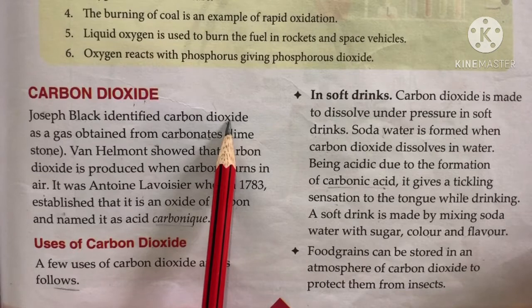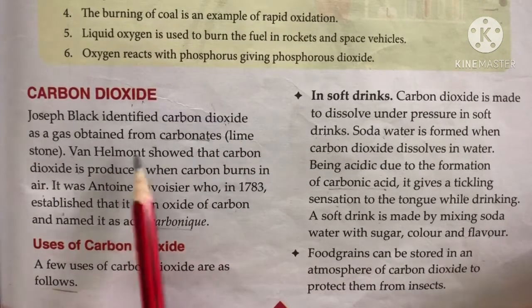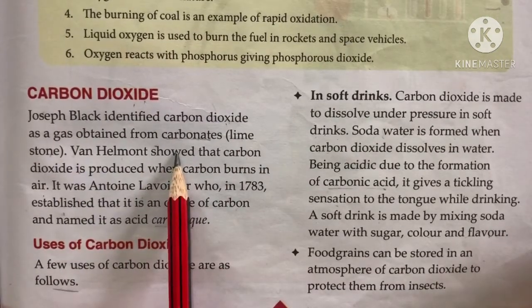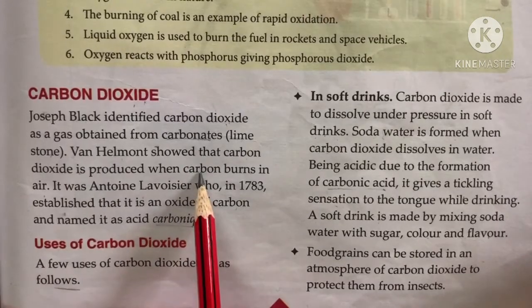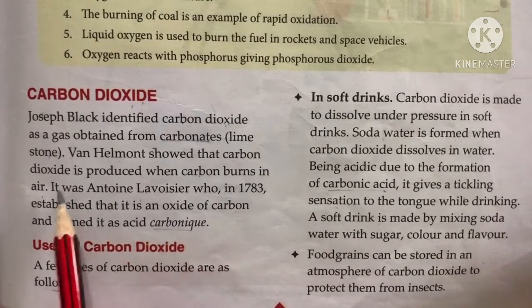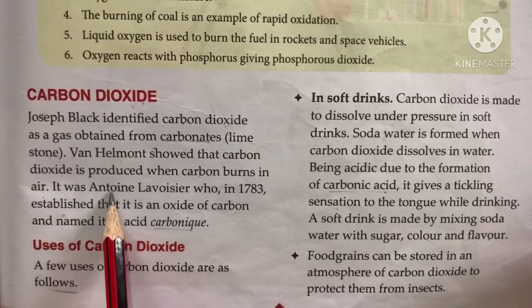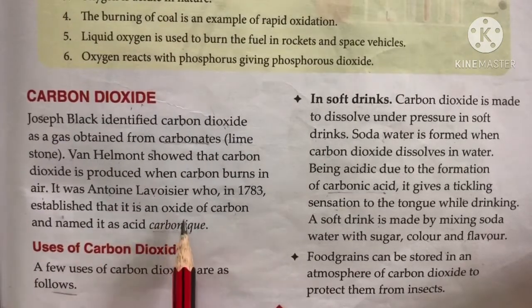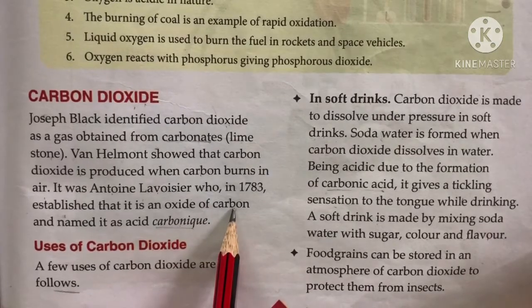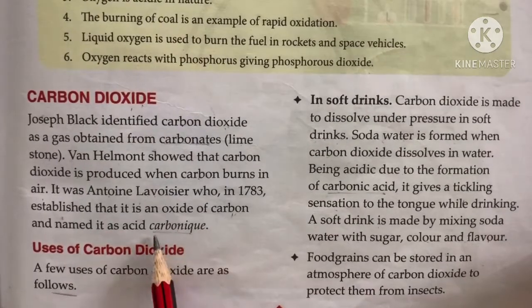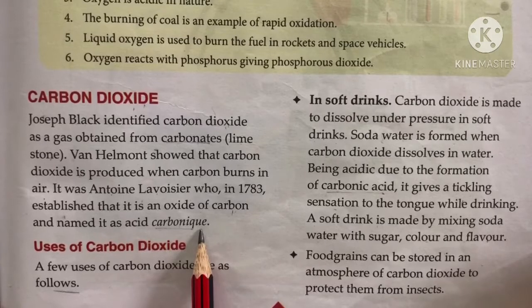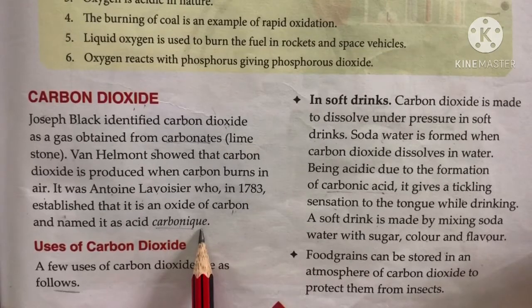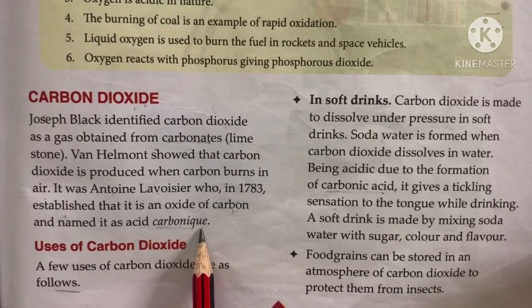Then another scientist, Van Helmont, showed that carbon dioxide is produced when carbon burns in air. Then another scientist, Antoine Lavoisier, discovered that it is an oxide of carbon, and he gave the name carbonic to carbon dioxide. So, these are the different discoveries by the different scientists.